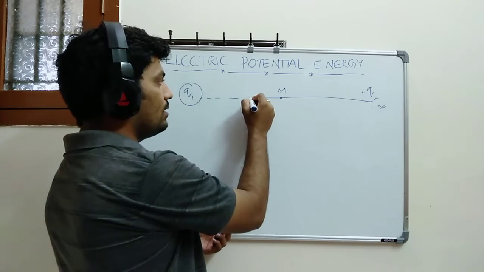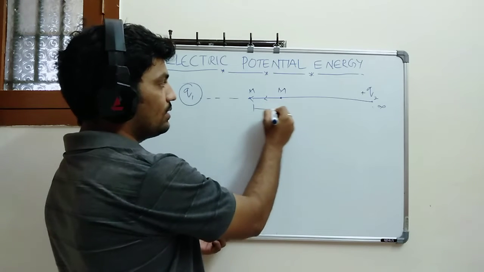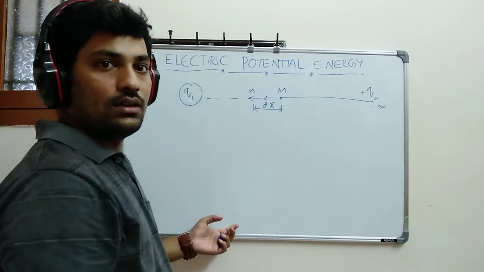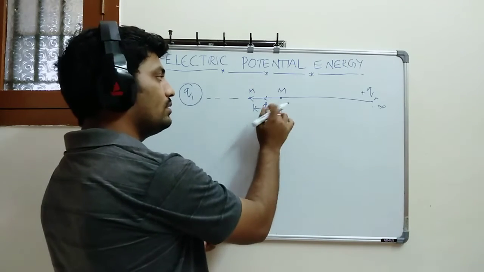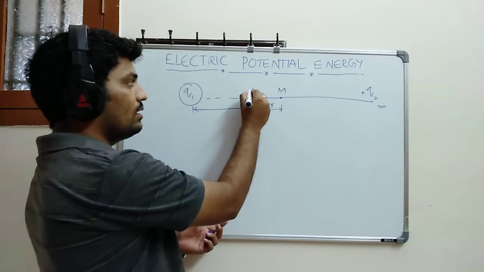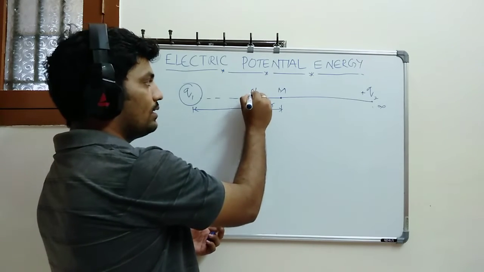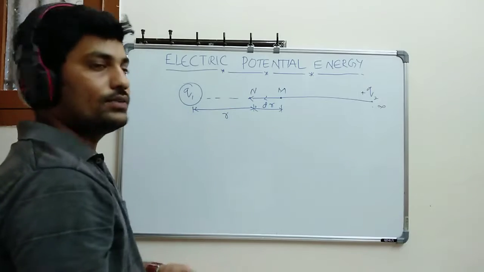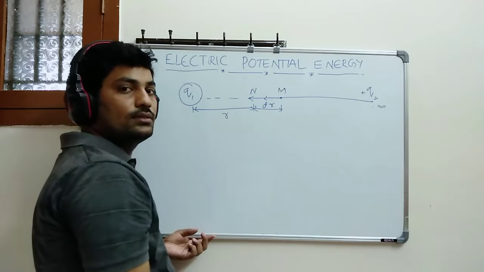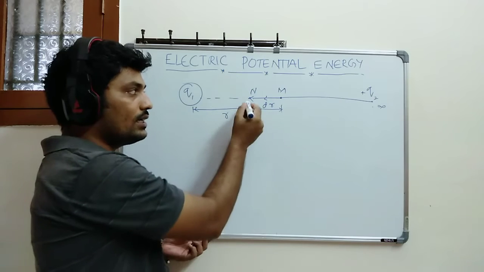The displacement from m is dx or dr. Point n is located at a distance r from the source charge, so point m is located at r plus dr. So I am bringing it to point n.